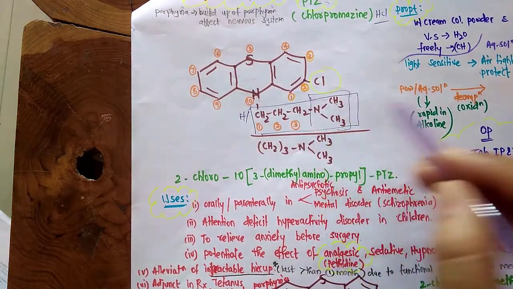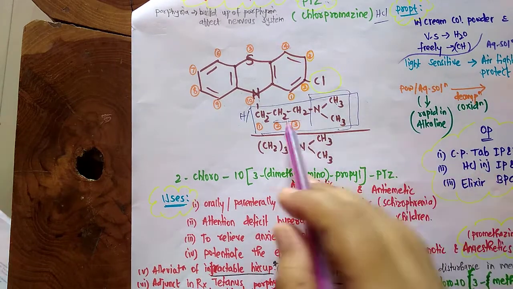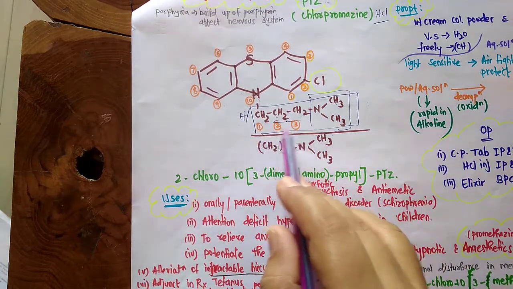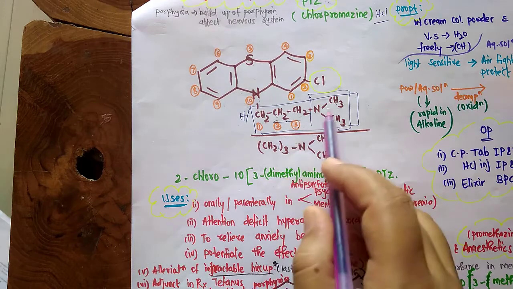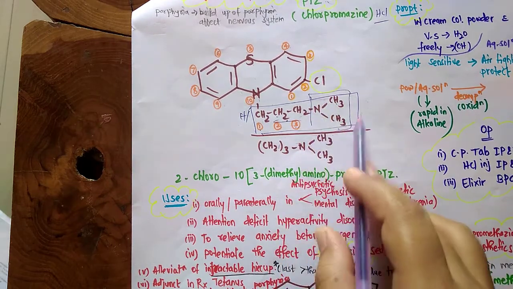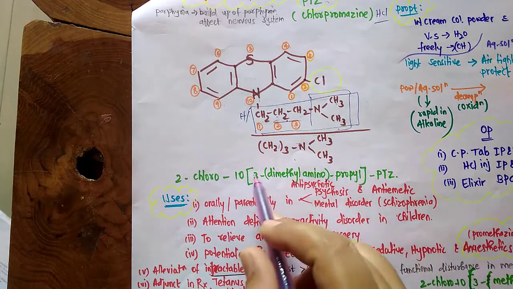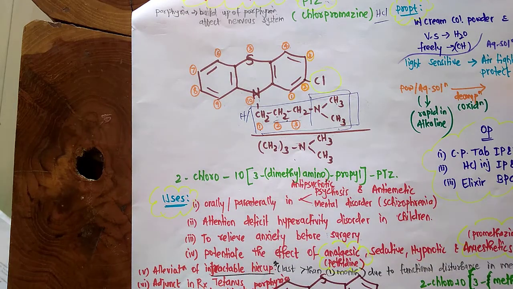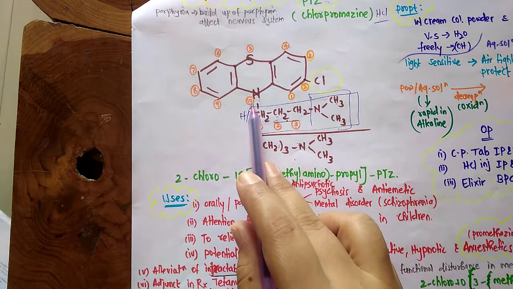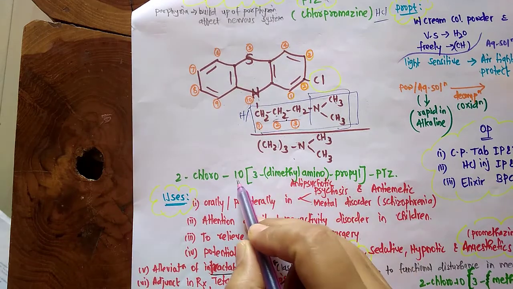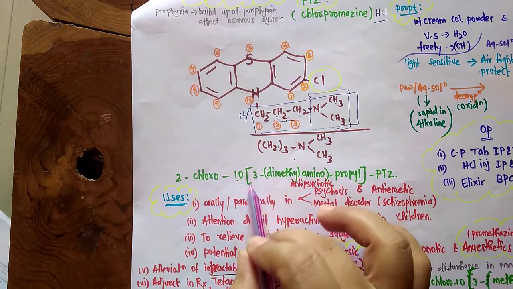there is dimethyl amino and propyl. So this is the long chain, first, second, third. So at the third position there is dimethyl amino, and the major parent is propyl. So we will write it down in this manner. The substituent at the 10th position we will write first. The substituent is 10 in bracket.